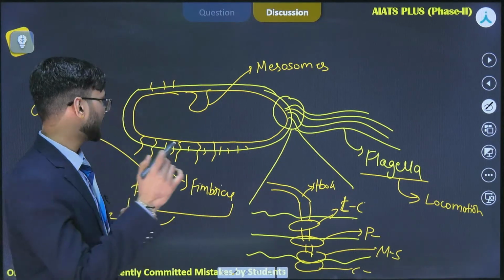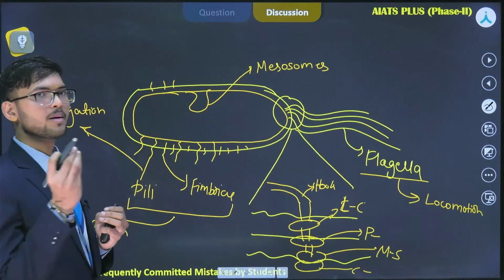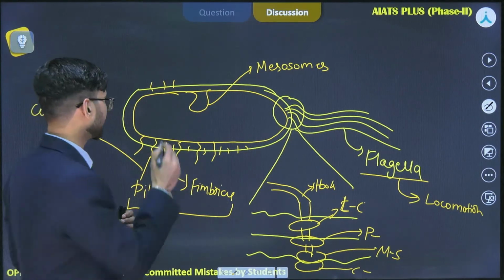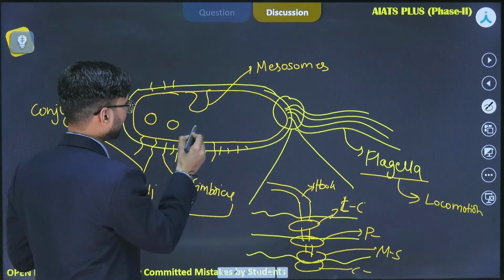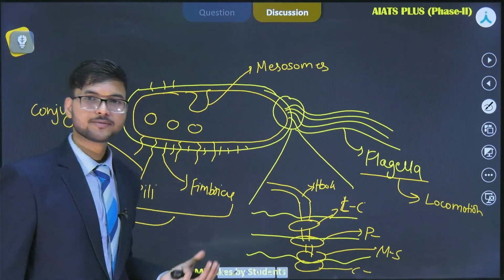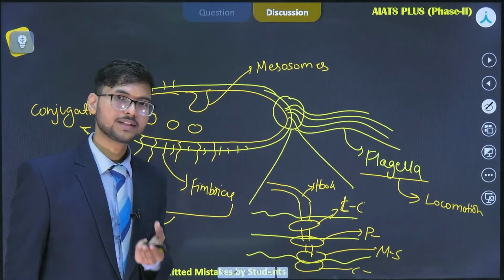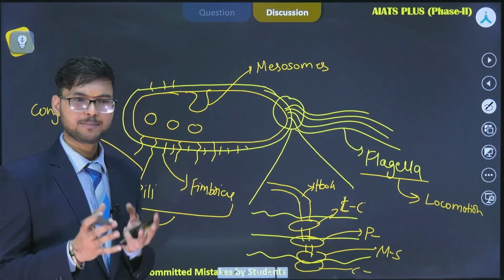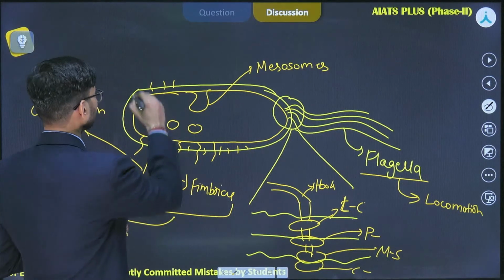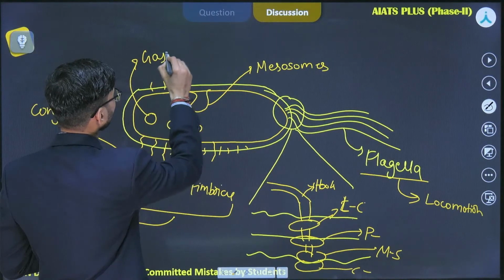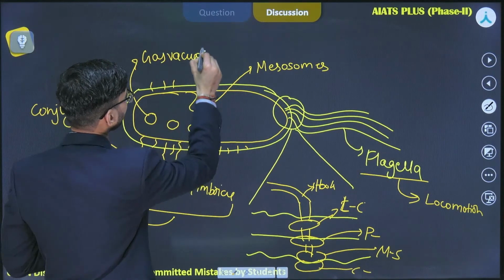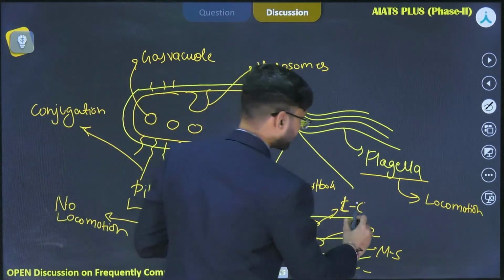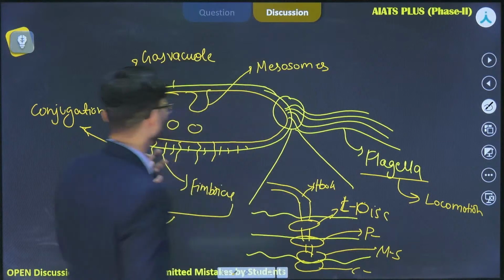Sometimes you will find that certain bacteria, if we talk about purple and green, blue and green bacteria, have certain gas vacuoles inside the cytoplasm. These gas vacuoles are responsible for providing buoyancy to the cell, so they can float on the surface of water or the surface of any medium. So these are called gas vacuoles. So this was all about the structure of a bacteria.